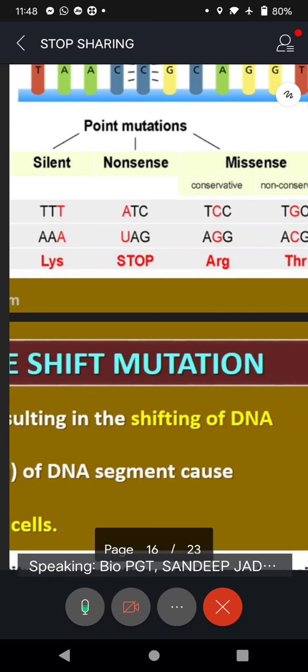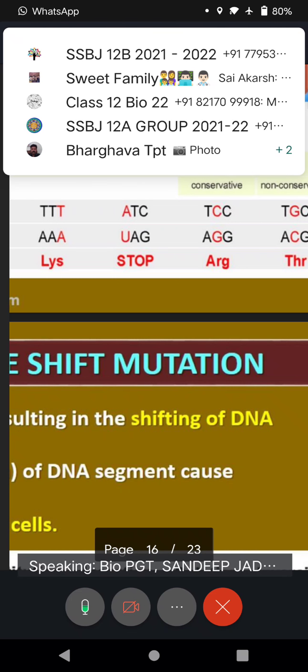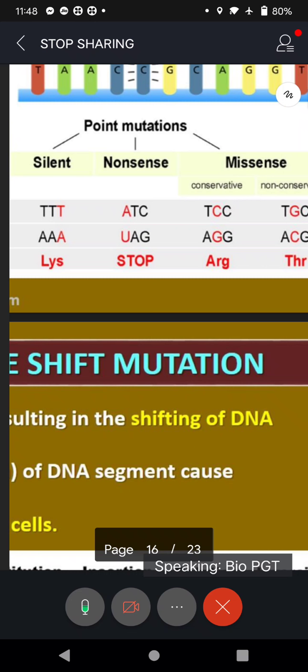At present, just you understand how mutations will take place in our body. I am just restricting myself as well as I am restricting you not to get confused. When we talk chapter number 11 and 12, we will go in detail, in depth. At present, just remember why mutations occur in our body. Basically, it is because of point mutation. At one point in the nitrogenous base, there will be change, and because of that change, there is change in the trait. And who is deciding the character or a trait? It is the protein. What protein is formed in our body, that will exhibit.